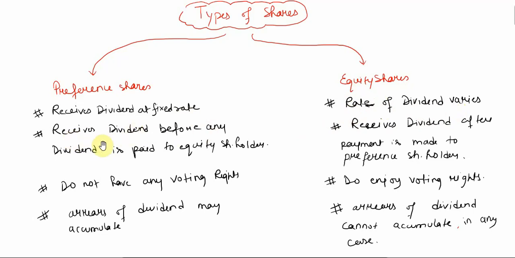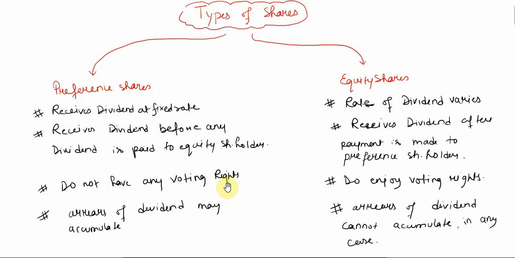Preference shares receive dividend before any dividend is paid to equity shareholders. See, we have the word preference out here, right? Preference. So preference shareholders will receive dividend before paying to equity shareholders. That is, out of the profit, some percentage will be paid to the preference shareholders. After that, only the remaining amount will be paid to equity shares.